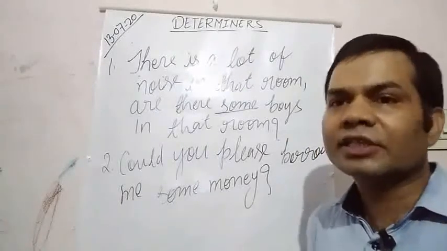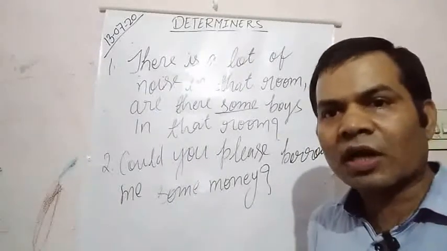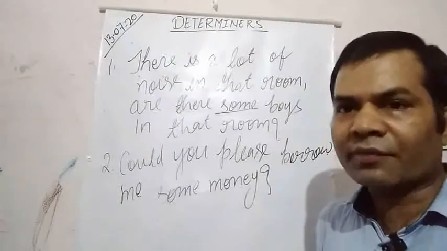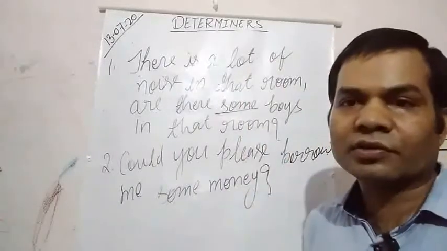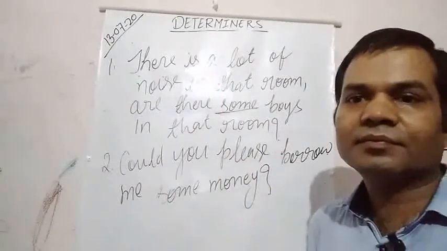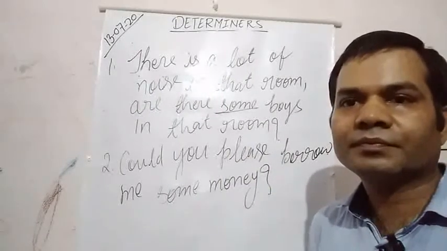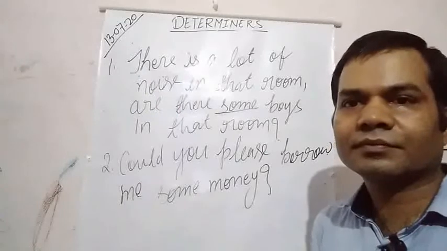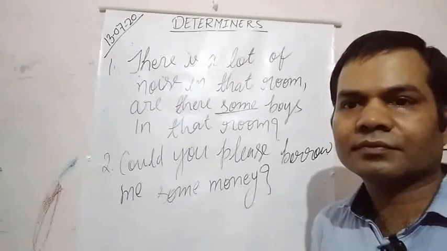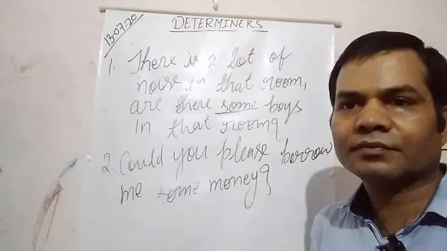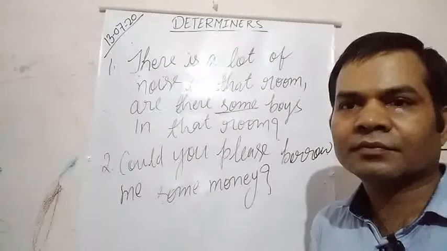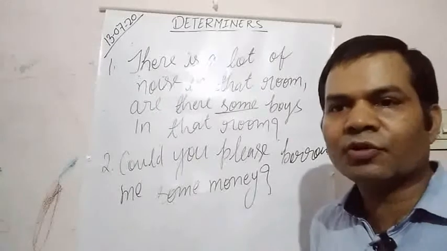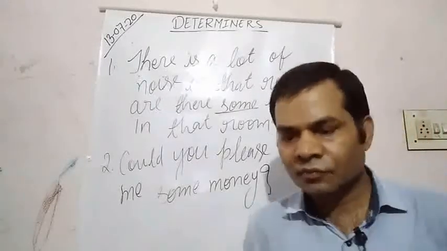Okay, so I hope you have written it. Now after writing it, please note it down. So I hope you have noted them down. Let me rub them.